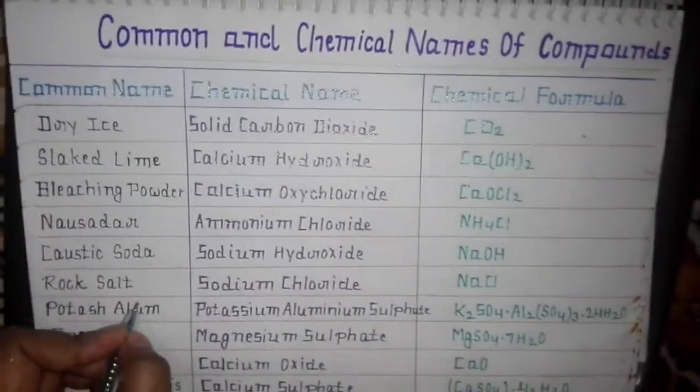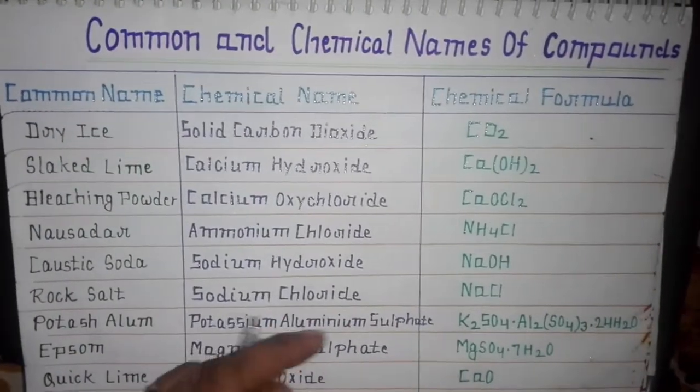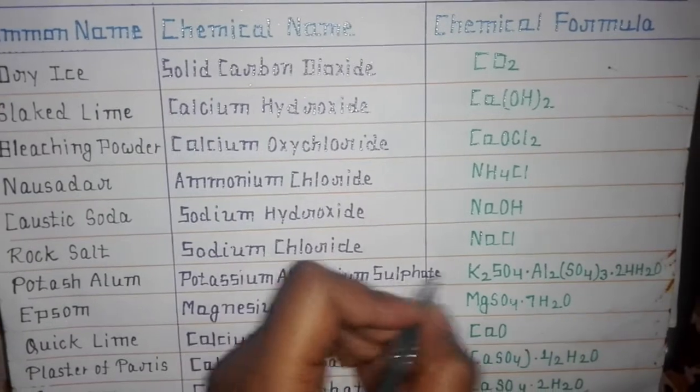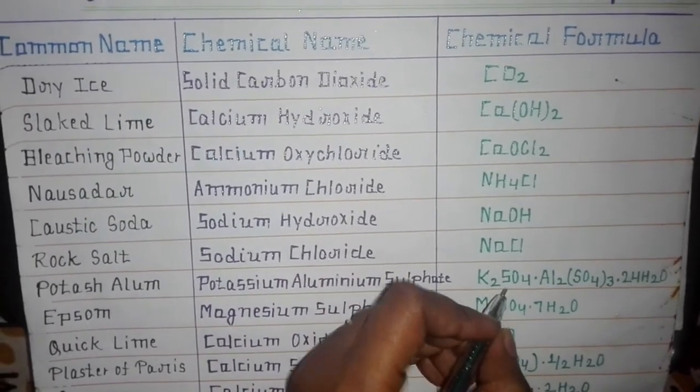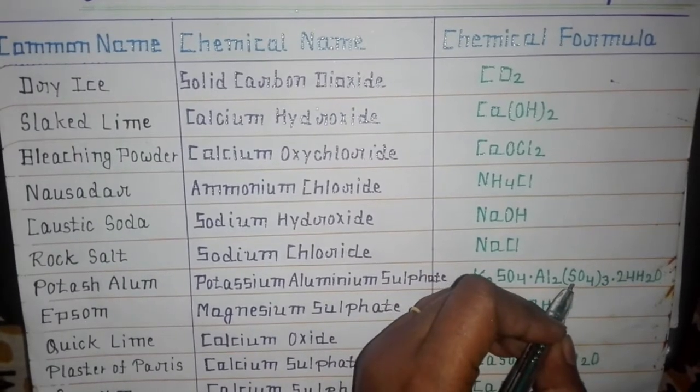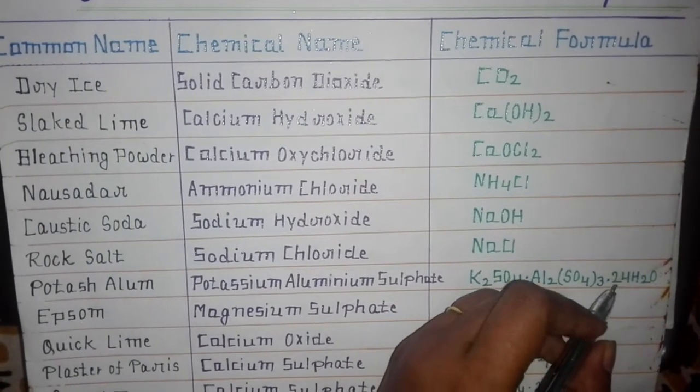Next is potash alum. Its chemical name is potassium aluminium sulfate and you can see its chemical formula as written, K2SO4, Al2(SO4)3, 24 molecules of water.